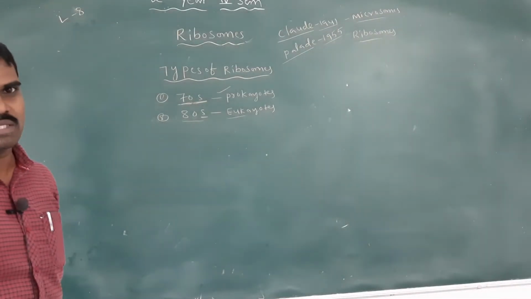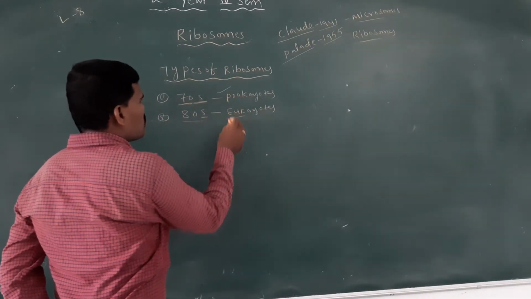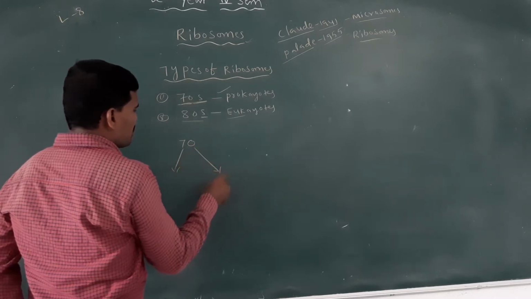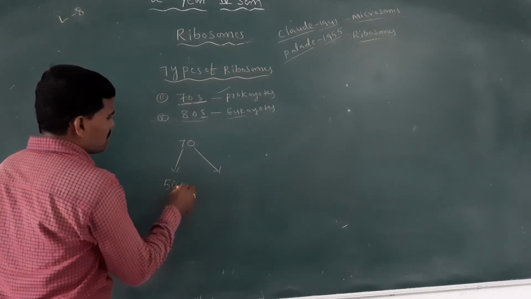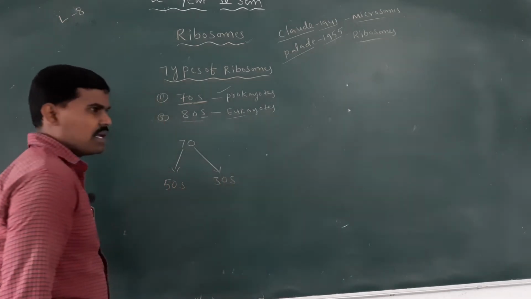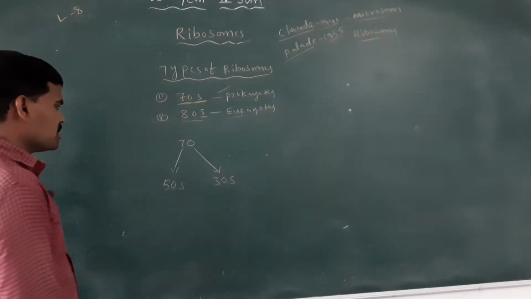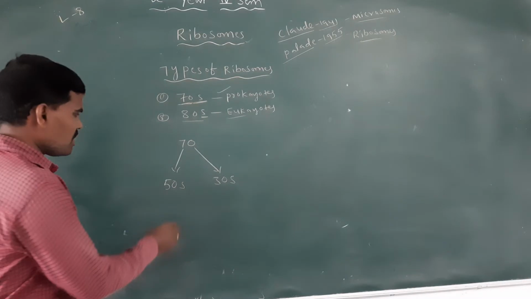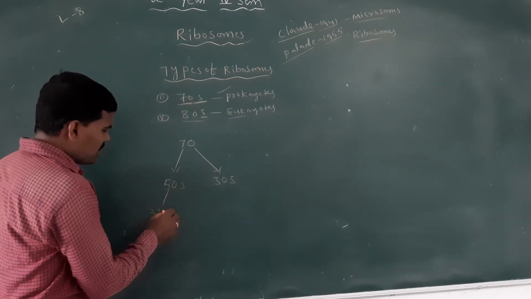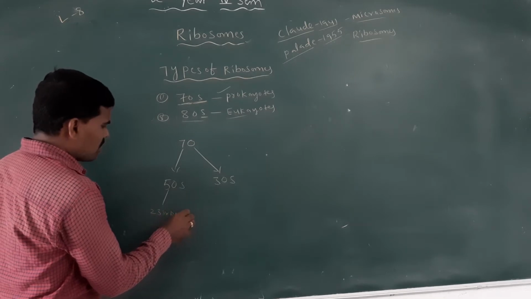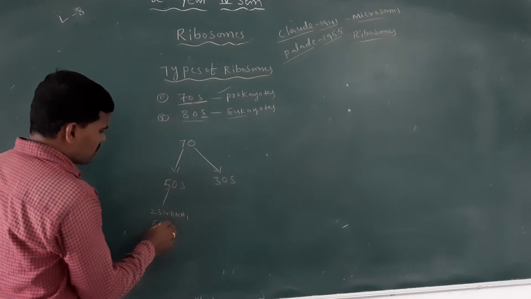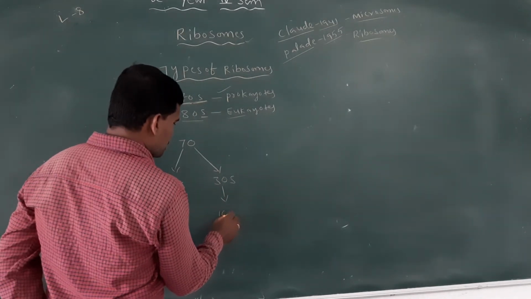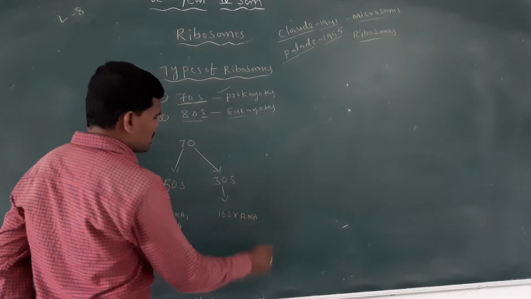The 70S ribosome has two subunits: a large subunit, 50S, and a small subunit, 30S. The 50S subunit contains 23S rRNA and 5S rRNA. The 30S subunit contains 16S rRNA.